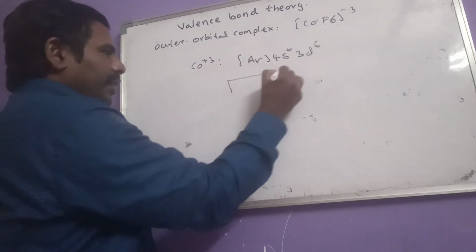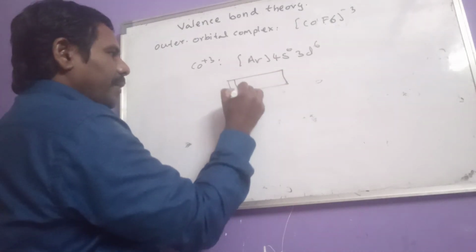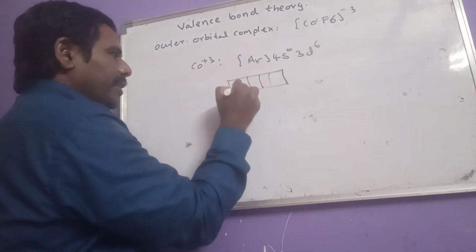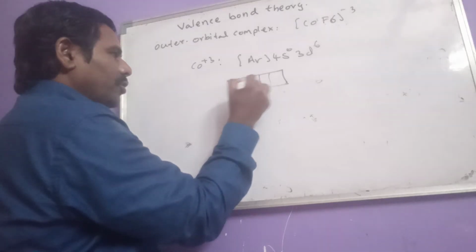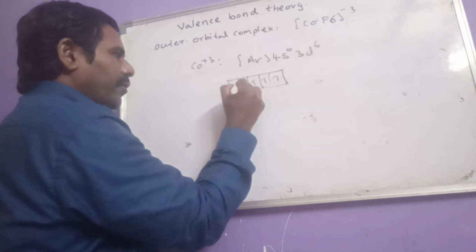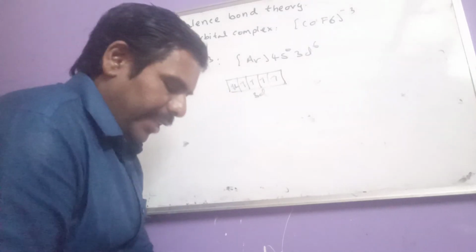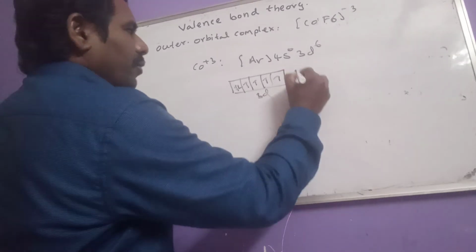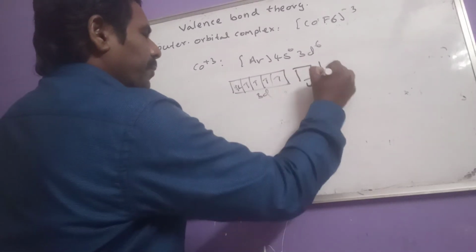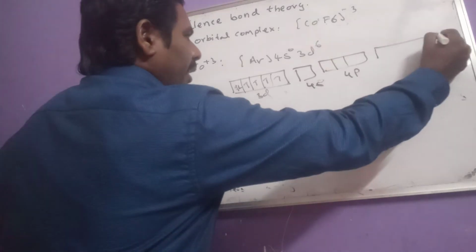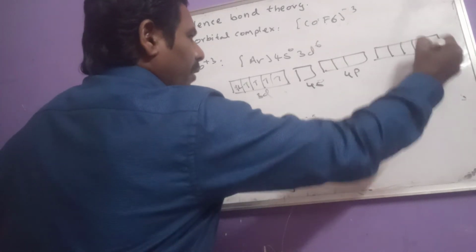Now let us draw the 3d subshell here. 3d subshell containing 6 electrons: 1, 2, 3, 4, 5, 6. This is 3d. And let us write the next orbital, the 4s orbital. Next 4p orbital.